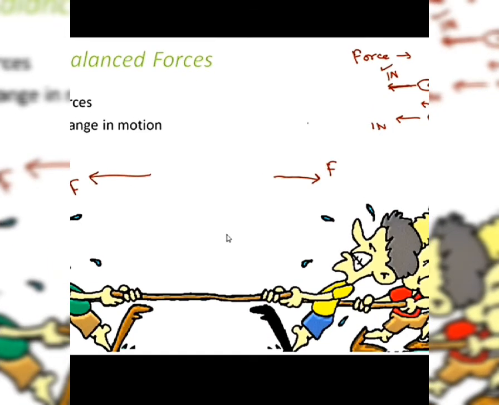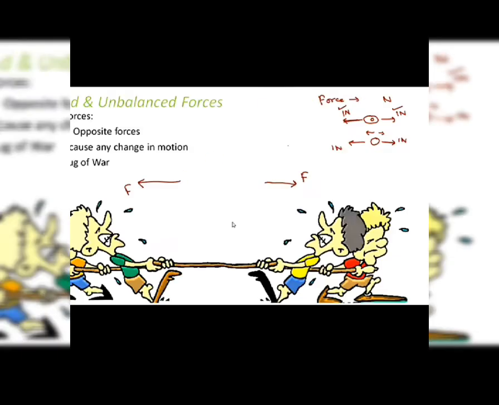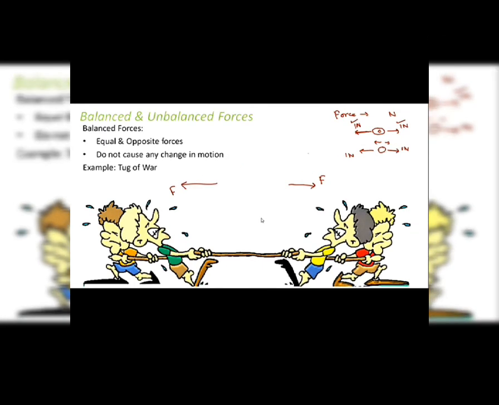Let's suppose a force of, say, 1 Newton is applied on an object in the east direction, and another force of 1 Newton is applied in the west direction, the opposite direction. The magnitude of both forces is the same, 1 Newton, and Newton is the unit of force, you know that. So when the magnitude is the same, we say forces are equal, and they are in opposite directions. Force, again, is a vector quantity. I'm sure that you have studied the basics of force in your previous classes. So balanced forces are equal and opposite.